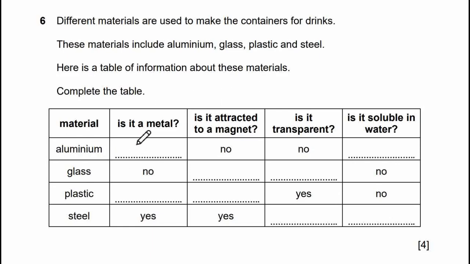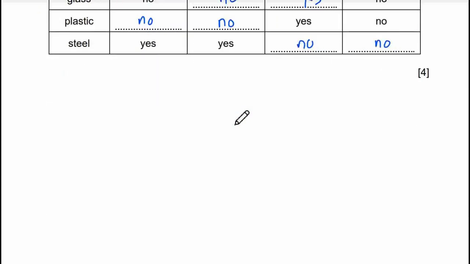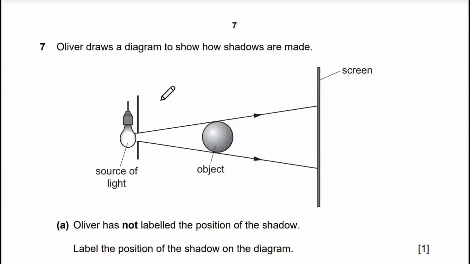Material: aluminum, glass, plastic, steel. Is aluminum a metal? Yes, aluminum with IUM is a metal. Is it soluble in water? Of course not. Glass, is it attracted to a magnet? No. Is glass transparent? Yes. Is glass soluble in water? No. Plastic, is it a metal? Of course not. Is it attracted to a magnet? No. Is it transparent? Yes. Steel, is it transparent? No. Is it soluble in water? Of course not. Okay, then let's see question number 7.